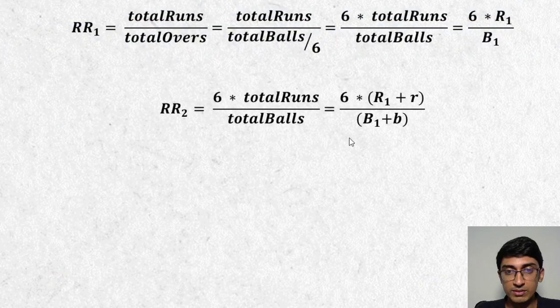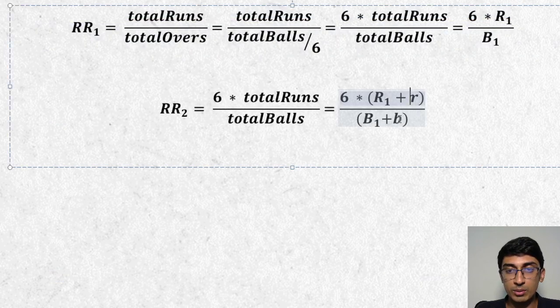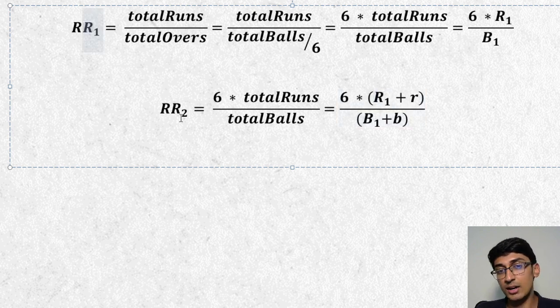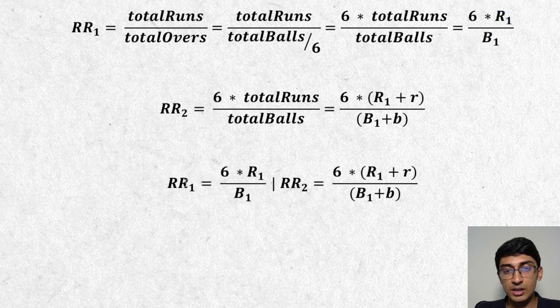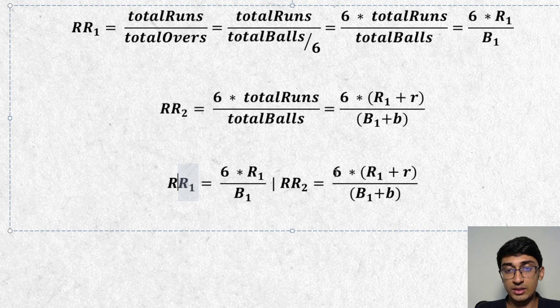So both of these values are known to us, that is, small r and small b. R1 and B1 we don't know, but RR1 and RR2 we know. This is given in the question. So run rate 1 and run rate 2 we know, while R1 and B1 we don't know, here also. So if you summarize all of this, run rate 1 is equal to this, and run rate 2 is equal to this.